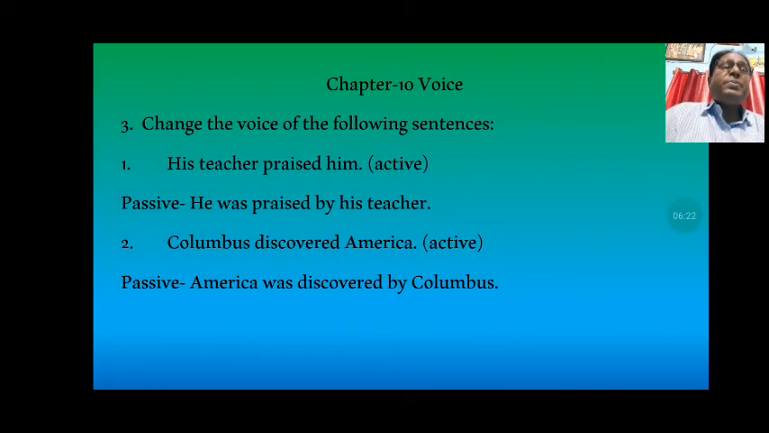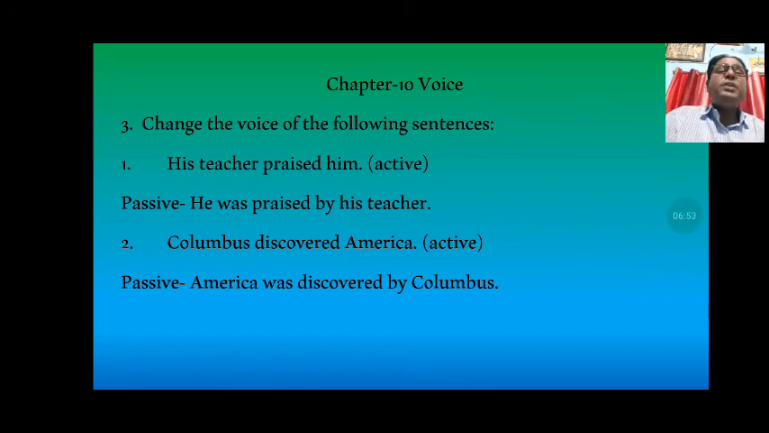Here from chapter 10 you have voice, and that is very important. You have read recently how to change the sentence from active to passive and passive to active. So in this exercise you have been given some sentences; you have to identify them and after identifying them you have to change them into the other one. If it is in active, the sentence is to be changed into passive. If it is passive, the sentence is to be changed to active.